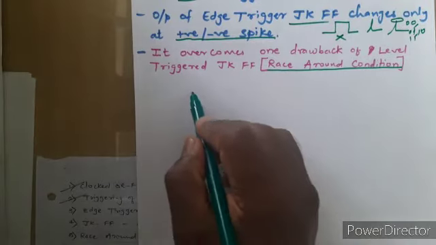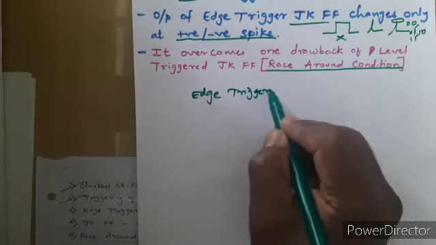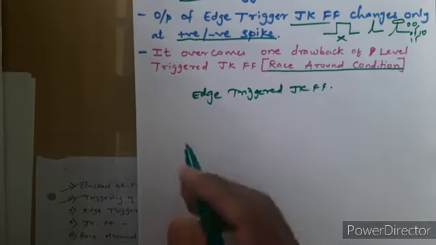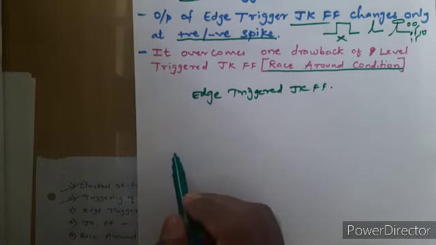Now let us see the diagram of this edge triggered JK flip flop. Now we need to draw the circuit of the edge triggered JK flip flop.